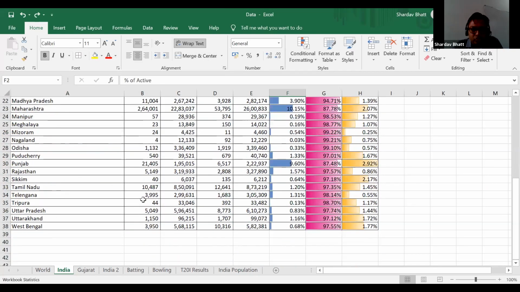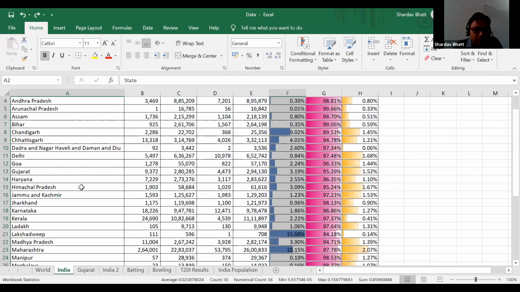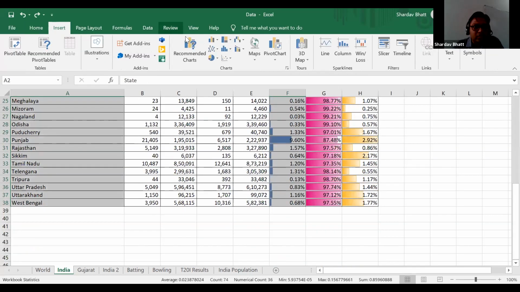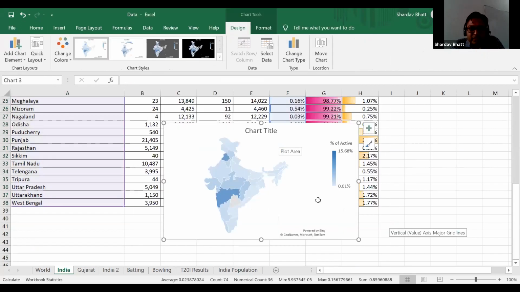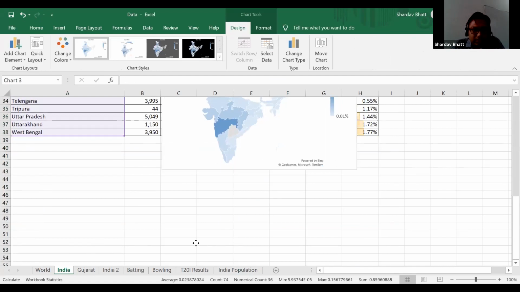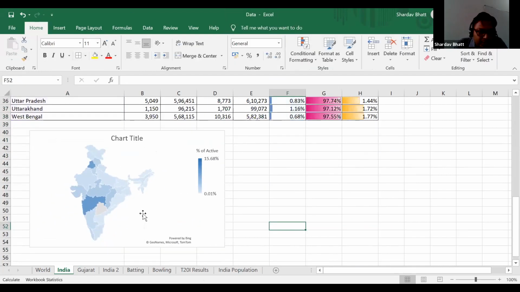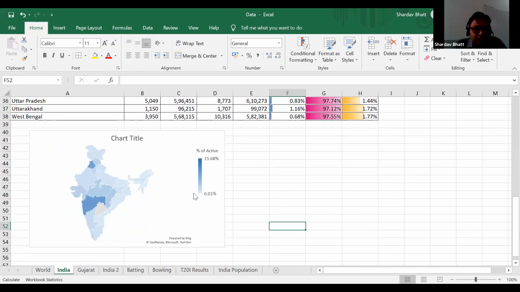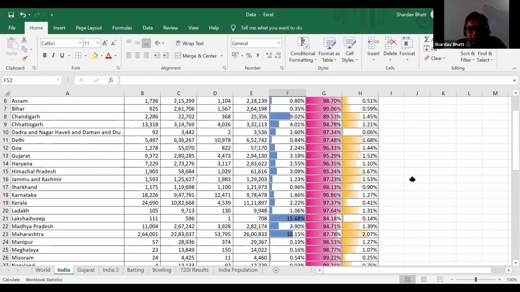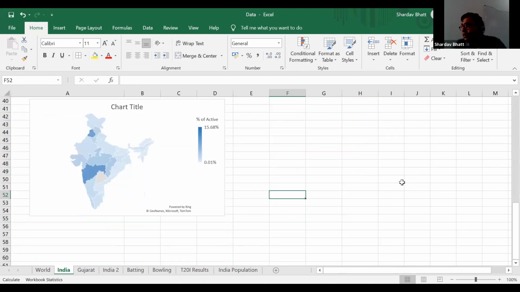So let me select these two columns. So there it is. Now insert, recommend chart. Yes, now this is a very nice thing. So in this I can see in Maharashtra the active cases are very large, followed by some dark colors in Punjab also, and the light color means it is not there. Okay, means percentage is less. So this type of chart you can also make using Microsoft Excel, right?